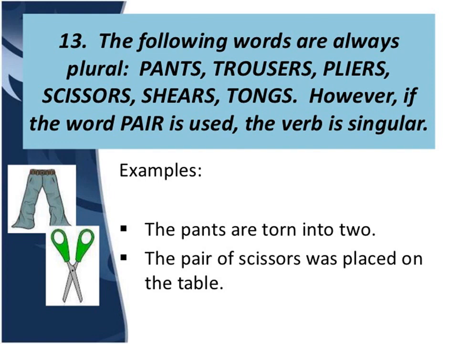For example, the pants are torn into two. Pants. Plural verb. Now, the pair of scissors. Pair has been used here, so singular verb was. The pair of scissors was placed on the table. Understood? That means if these words are coming individually, then plural form of verb. But if this word pair is used with them, then singular form of the verb will be used.